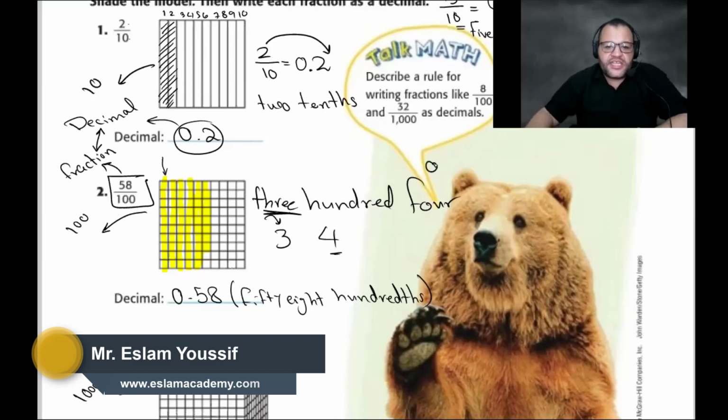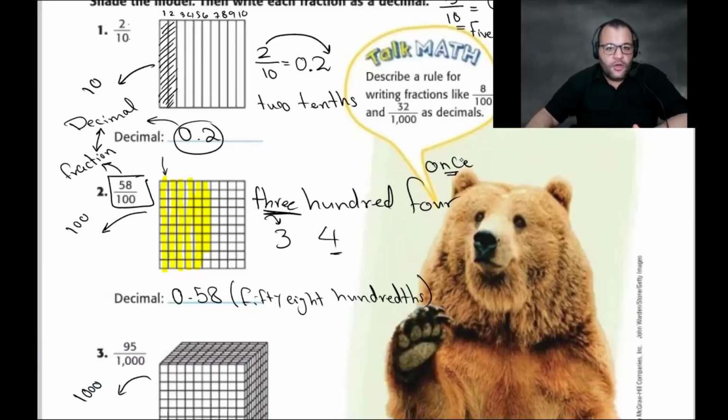Yeah, the 4 is in the middle. It means this one is the ones, and this is the hundreds. Where are the tens? There are no tens, so I put 0.